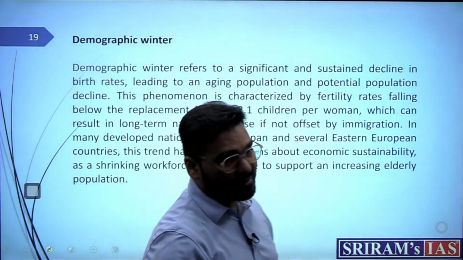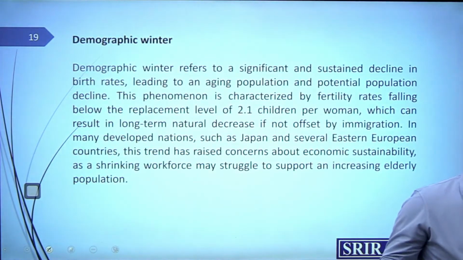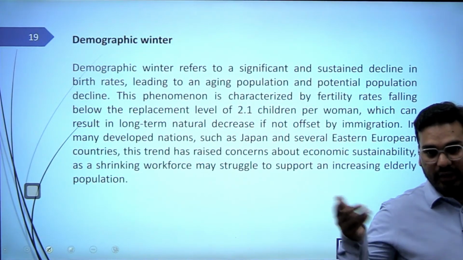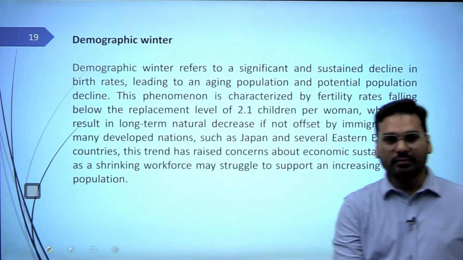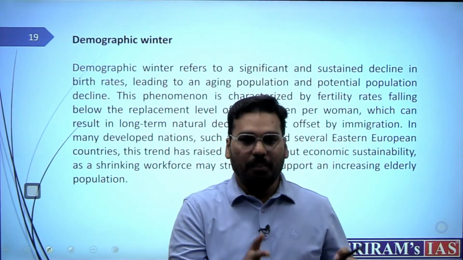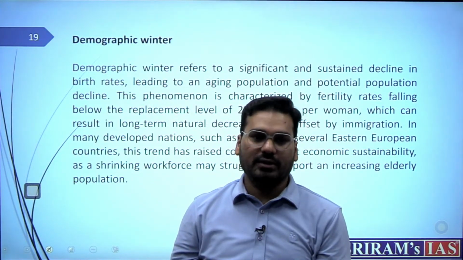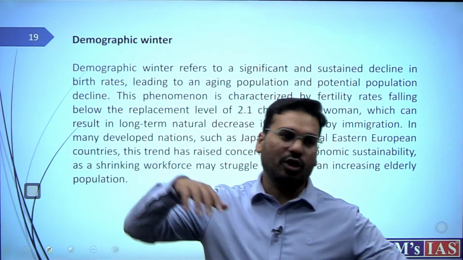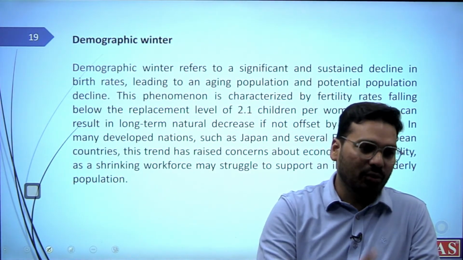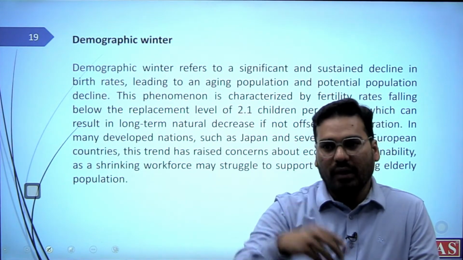Now, when this happens, what will happen? The labor force comes down, their economic participation comes down, GDP growth comes down. Don't you think it is also leading us towards an aging population? Because over a period of time, when there are fewer children, the majority of the population will be aged. That's called an aging population. So all these elderly people, don't you think they are not capable enough to run a country or a society as such, and that will lead to another problem.